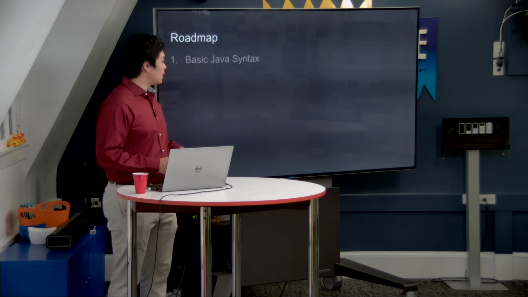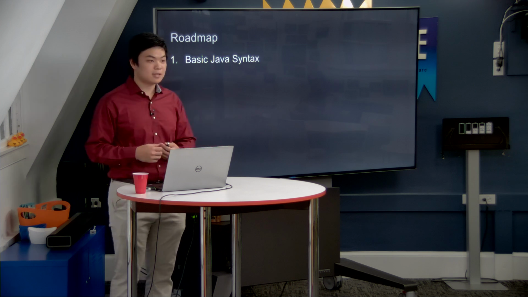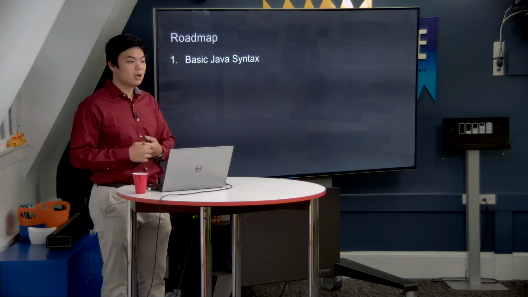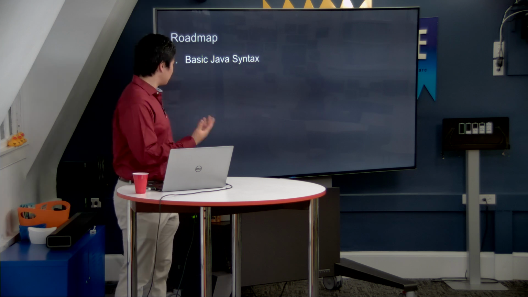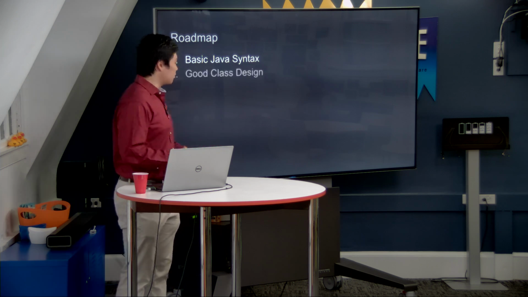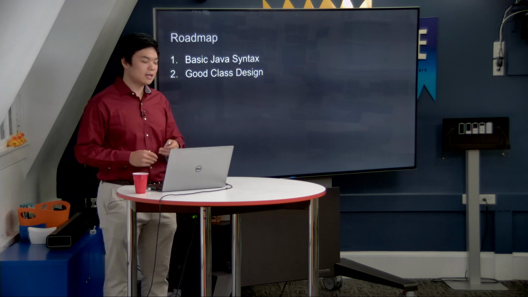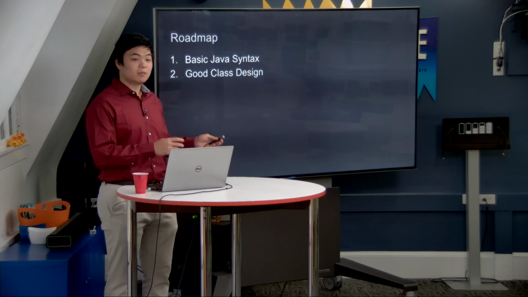So let's go with a roadmap of what we're going to talk about. As I said before, we'll start off with some basic Java syntax so that those of you who are new to the language or who have not coded in it for a while can come up to speed with the rest of us. And then we'll go into good class design, because like David Malan talks about in CS50, there are good ways and bad ways to implement the same project in code. So how do we get the most optimal, most efficient, most elegant solution to our problem?